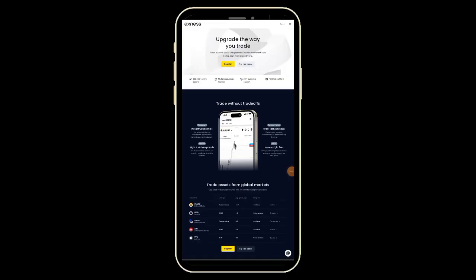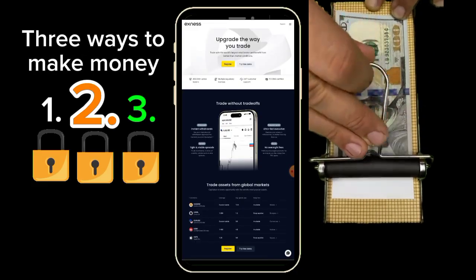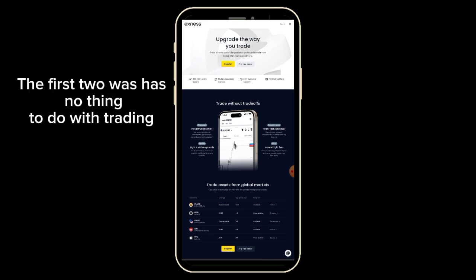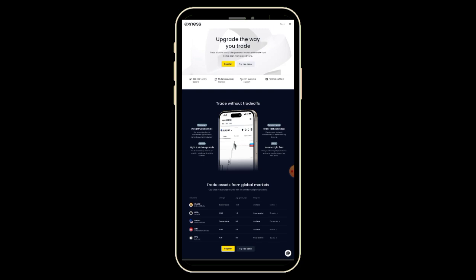So now on this page, guys, I'll be showing you 3 main ways to start making money on Exness without trading. The first 2 ways are for those who don't want to trade at all, and the last one is for those who still want to trade Forex.